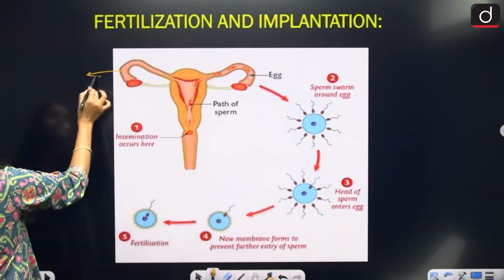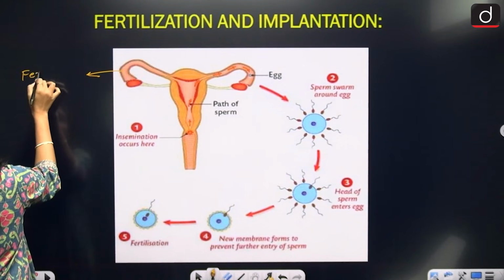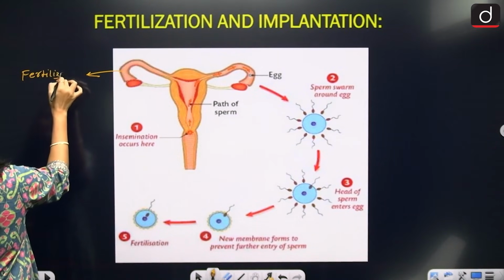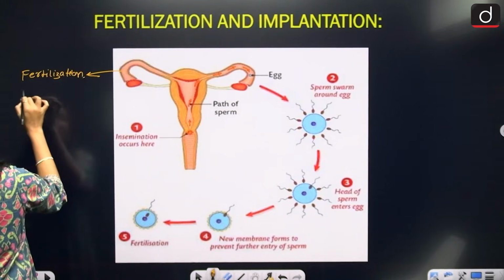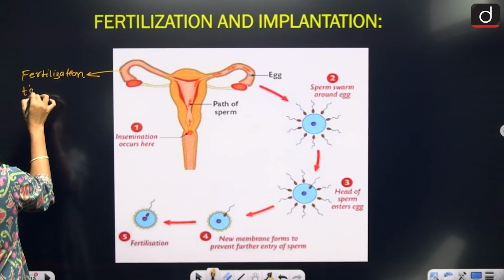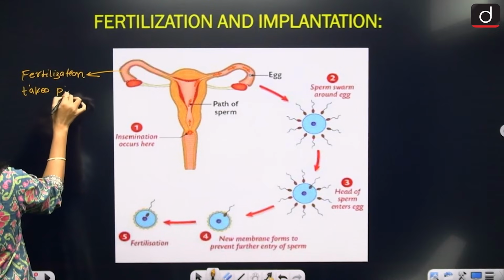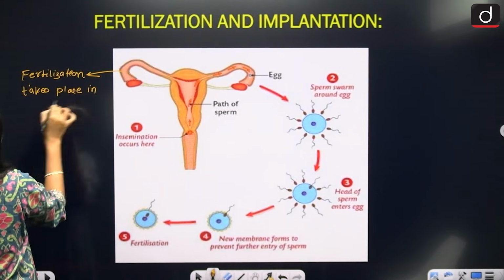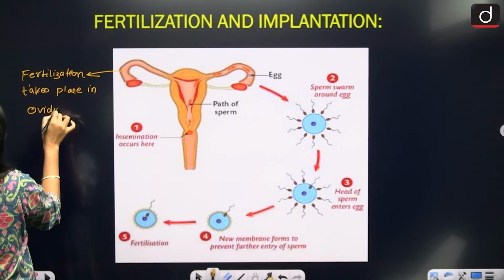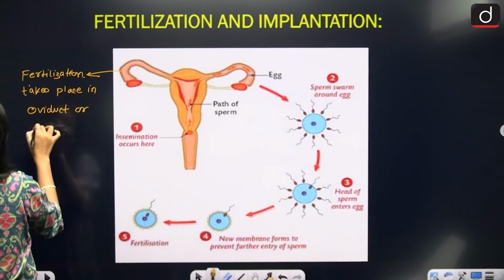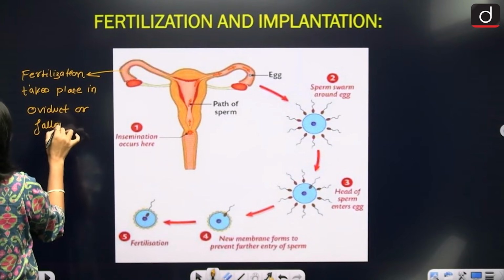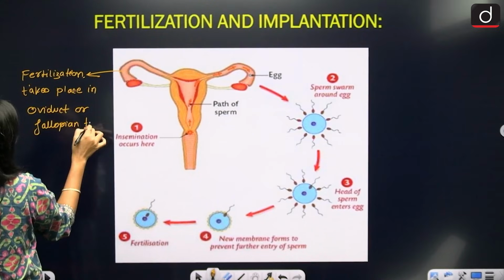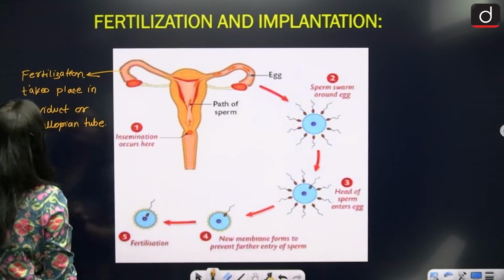So basically you can say that fertilization takes place in the oviduct or fallopian tube.